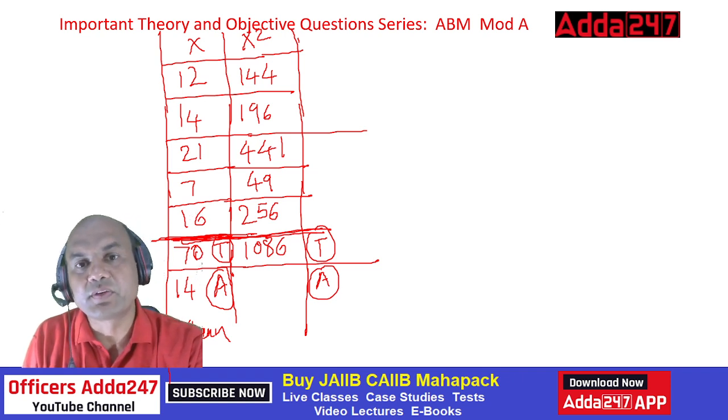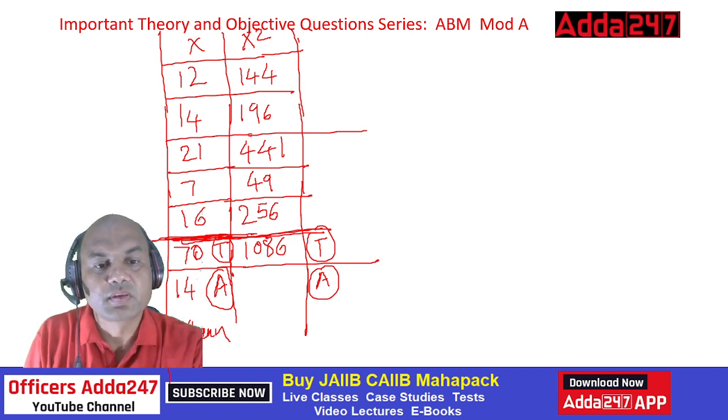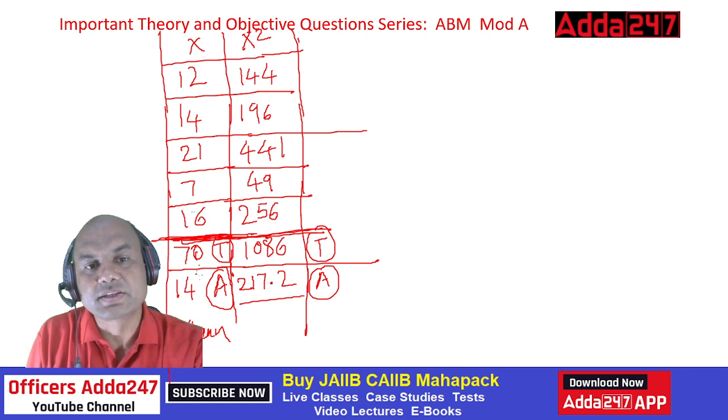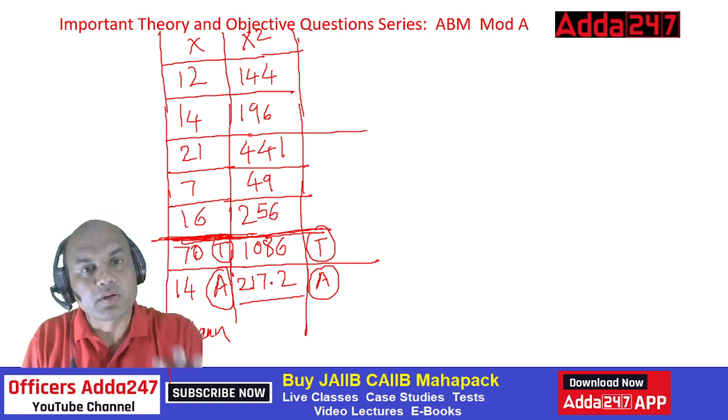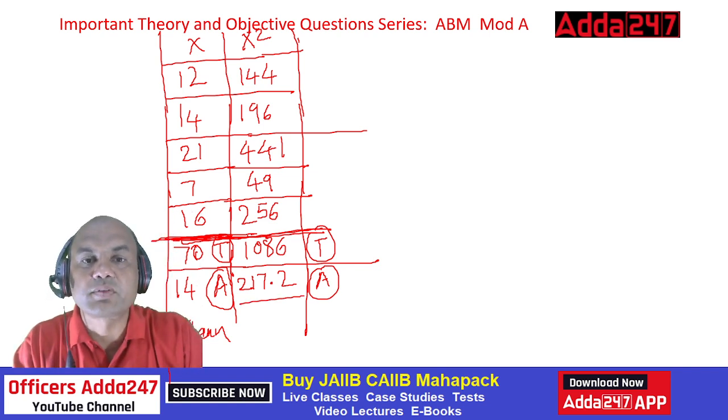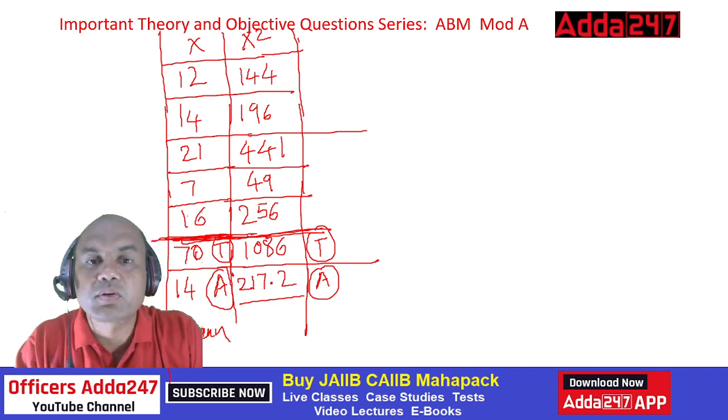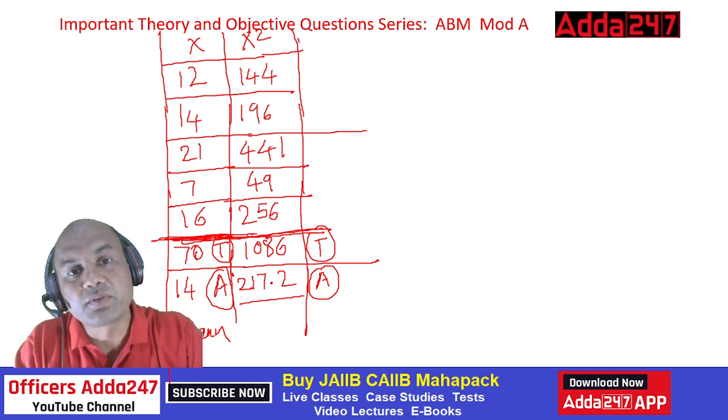1086 divided by 5. What are you getting? 217.2. This is my average. Now I've got all these terms. X I've got, x square I've got. Now what do I want? I want standard deviation and variance.